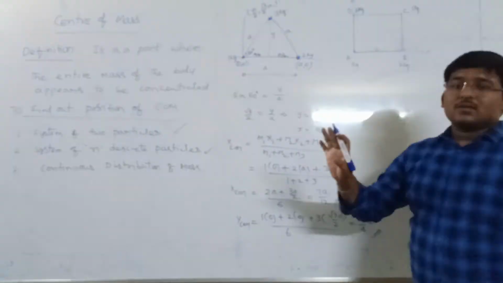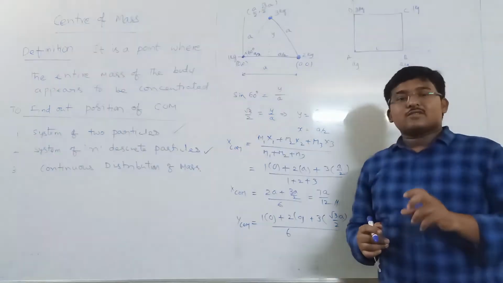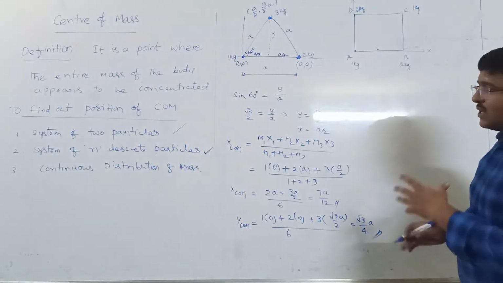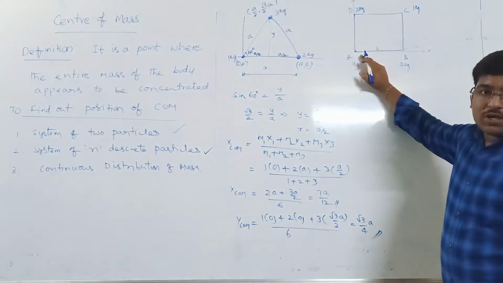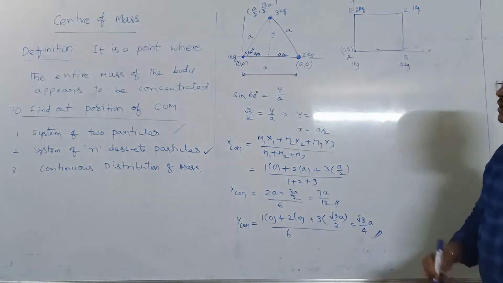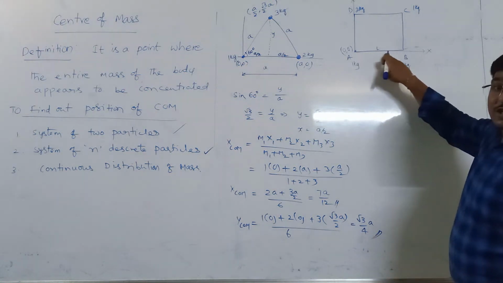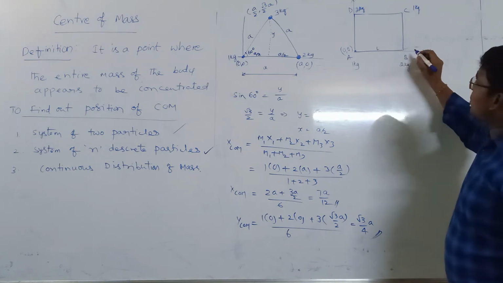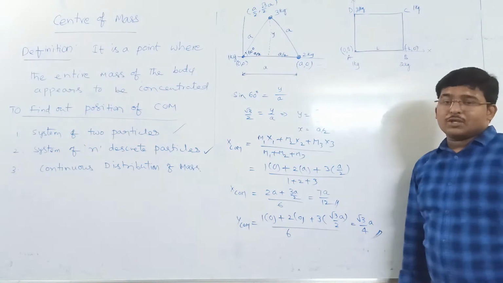Now the first thing is we need to identify the xy coordinates of each particle, then apply the formula. As A is kept at the origin, its coordinates will be 0, 0. The second one is present on the x-axis at L, so L comma 0, because the y coordinate is 0.